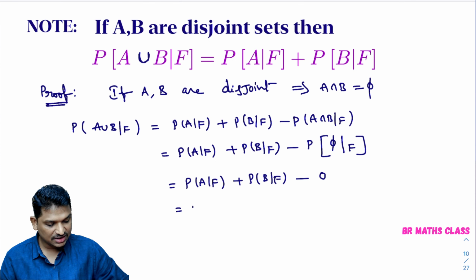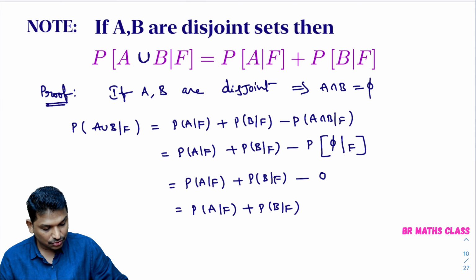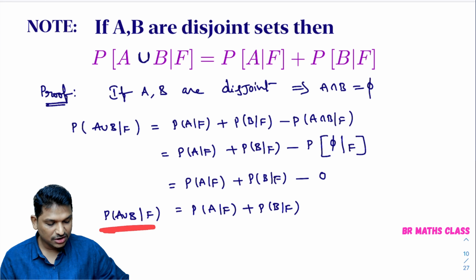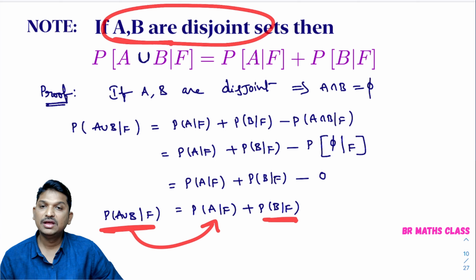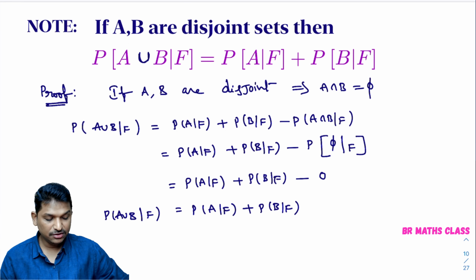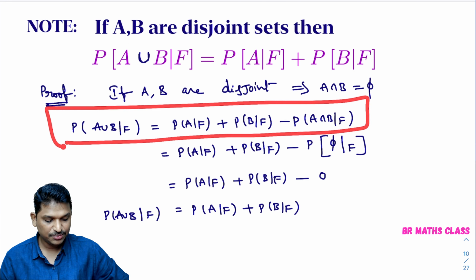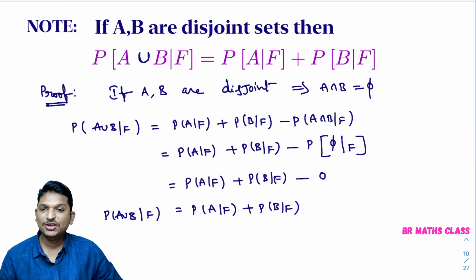So what you will get here is the probability of A given F plus the probability of B given F. So the probability of A union B given F is the probability of A given F plus the probability of B given F when A and B are disjoint. Otherwise, it is the probability of A given F plus the probability of B given F minus the probability of A intersection B given F. I hope you are understanding this class, right?